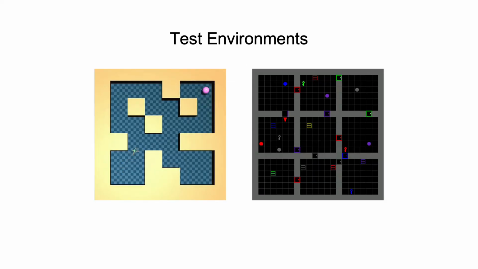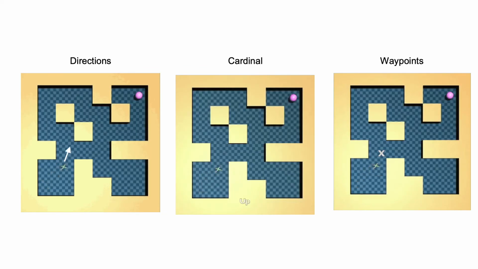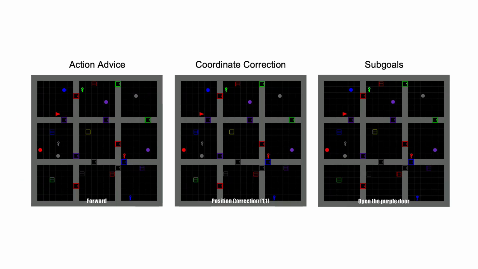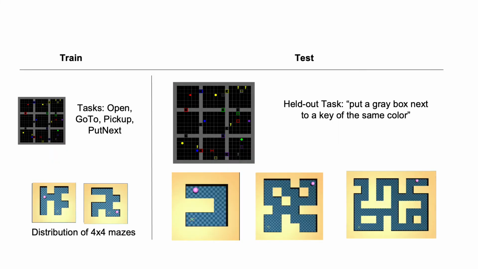We tested our method in a few environments, including BabyAI and Ant Maze. In Ant Maze, we used per-time-step directions, cardinal directions, and waypoints as advice. In BabyAI, coaching ranged from per-time-step action advice to higher-level coordinate corrections and semantic subgoals. For our initial experiments in both environments, we used a scripted teacher rather than a real human. In both environments, we trained on a set of procedurally generated easy training tasks. We grounded the easiest form of advice through RL, then did bootstrapping to learn the other forms.